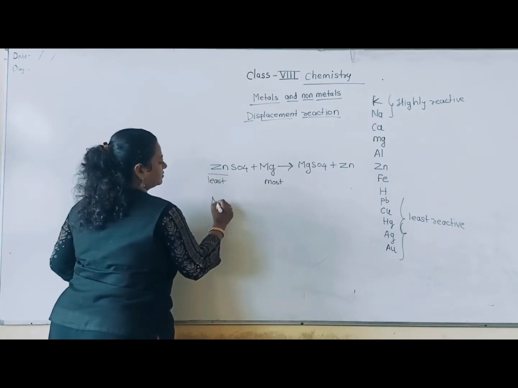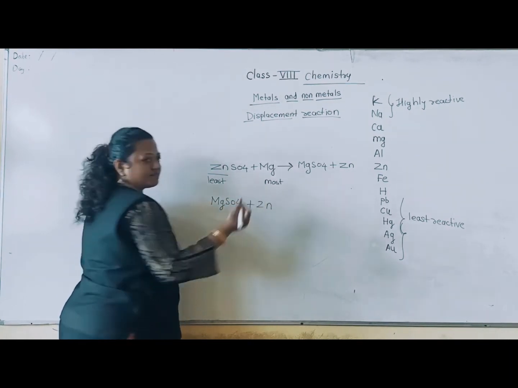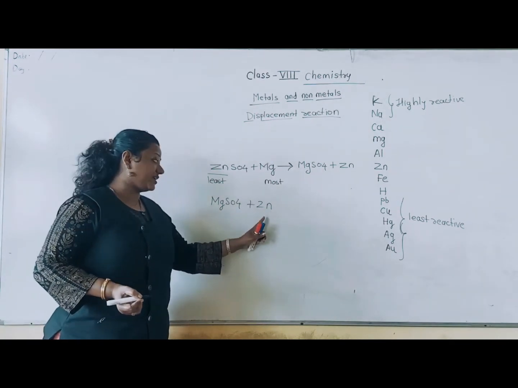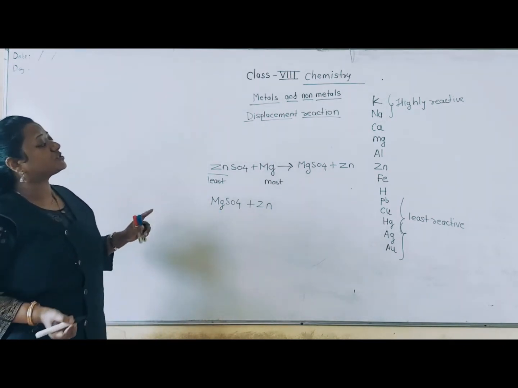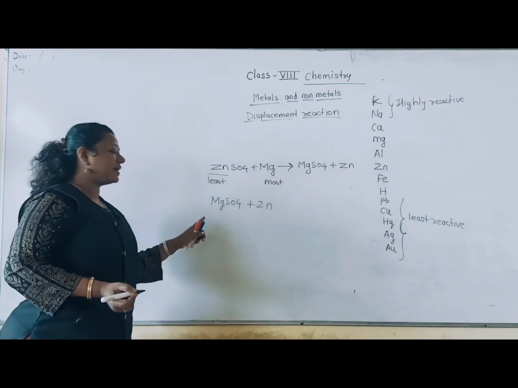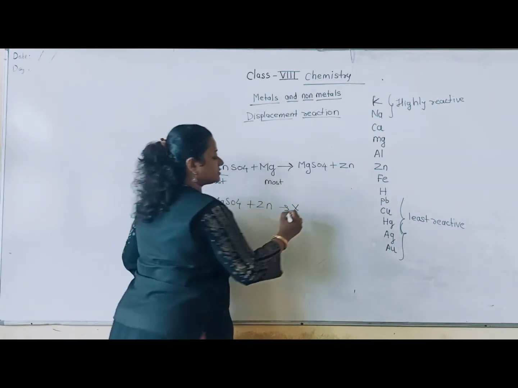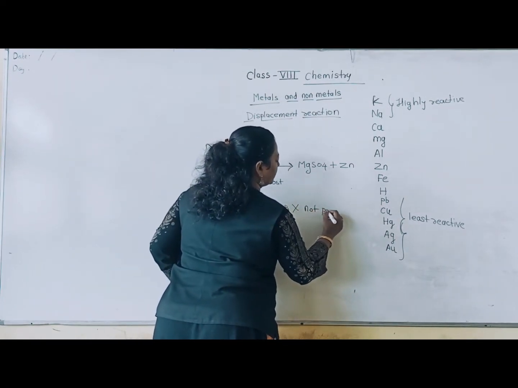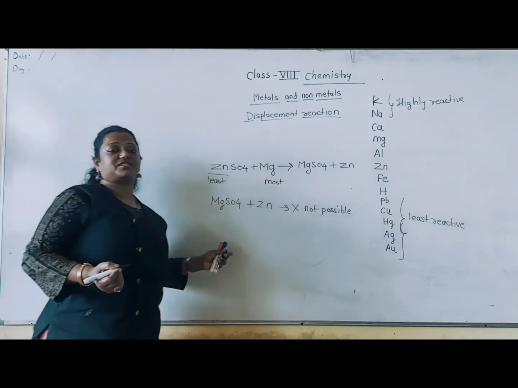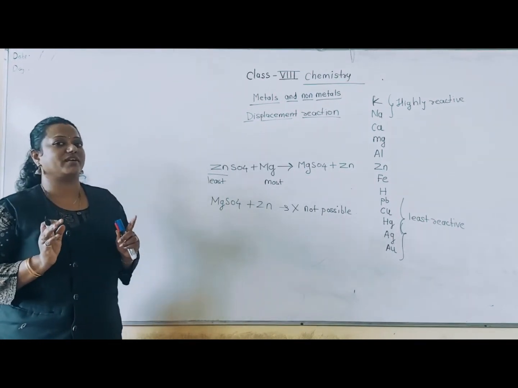But is it possible now? MgSO4 plus Zn. Can Mg displace Zn? Can Zn displace Mg? No, not possible, because zinc is below Mg in the reactivity series. So this reaction is not possible. You have to write this if I ask you. Just to jumble you, I will ask you such reactions, and you will have to recognize whether these reactions are possible or not.